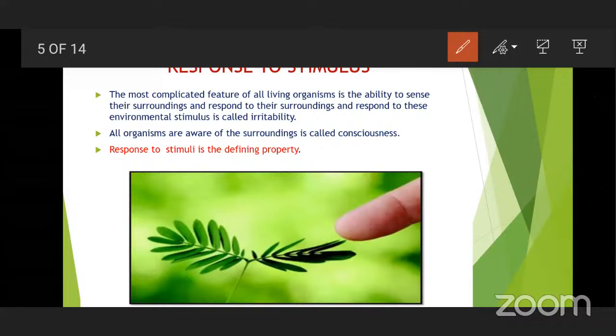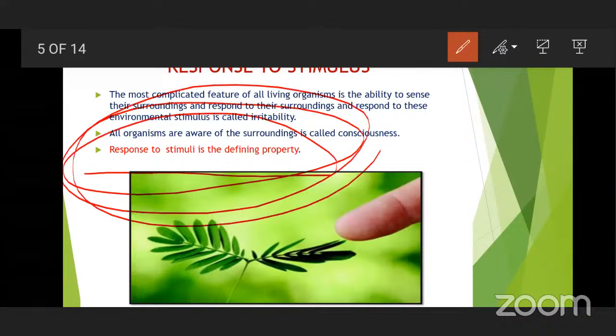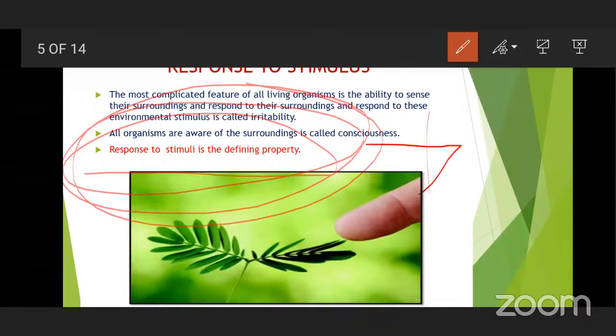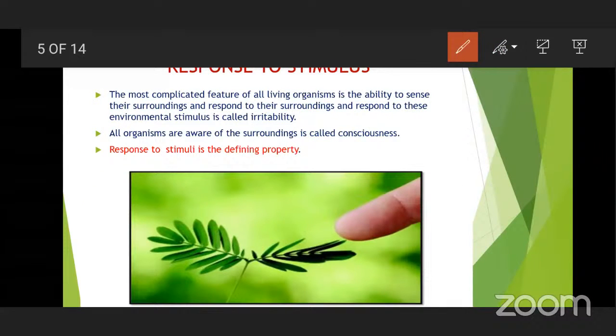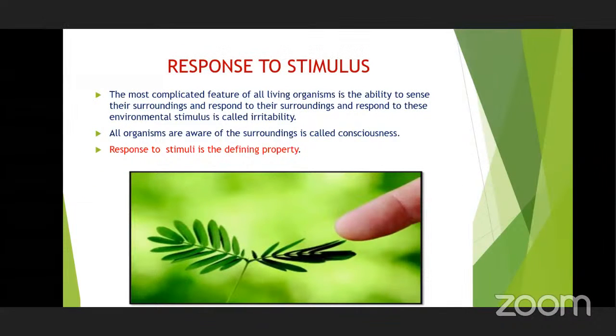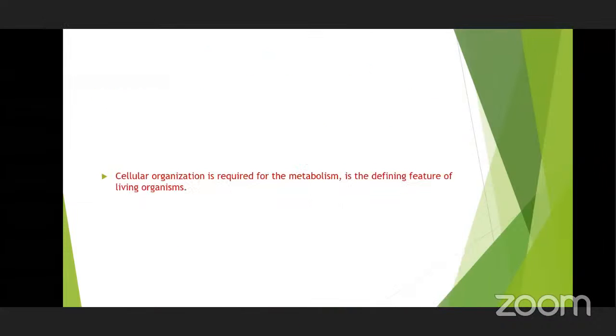So here I am cautious, and particularly human beings are self-cautious, and this cautiousness is nothing but the response to stimulus. So we can see only and only the response to stimulus in living organisms, and it is the defining property. So what else is a defining property? We'll check out once again by seeing another property, that is cellular organization or metabolism.